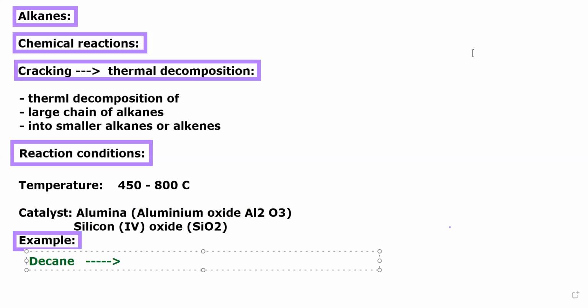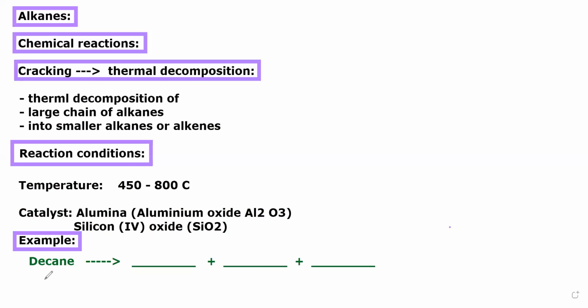An easier way to write it: let's say I have given you 3 of the products which will be made from here. First, write the formula of decane. So decane is C10H22.